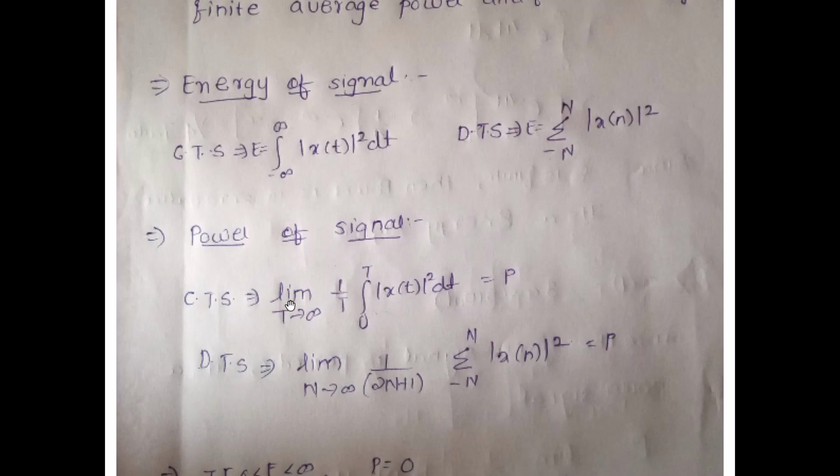Ct is given as limit of t tends to infinity 1 by t integral 0 to t mod of x of t the whole square dt, and dt is given as limit of n tends to infinity 1 upon 2n plus 1 summation minus n to n mod of x of n the whole square.